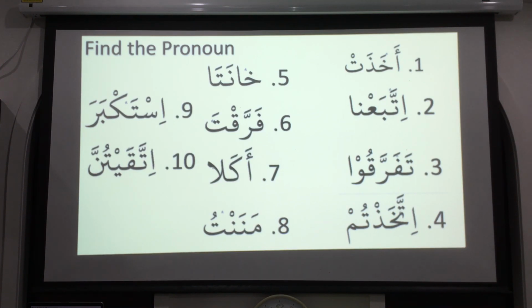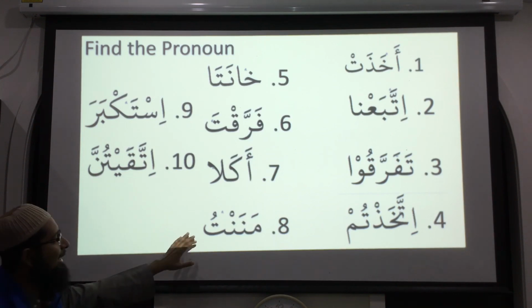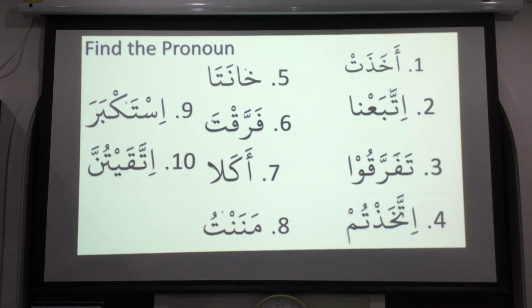Tomorrow, as we said, all of these have a pronoun inside. We can't see the pronoun, but it is inside. Tomorrow, inshallah, we'll see, if I say Brother Mustafi helped, or Allah helped, or a Muslim helped, two Muslims helped, or I helped two Muslims, how can we say this sentence? We'll look at this tomorrow, inshallah.